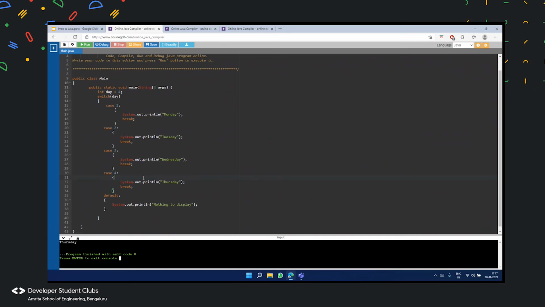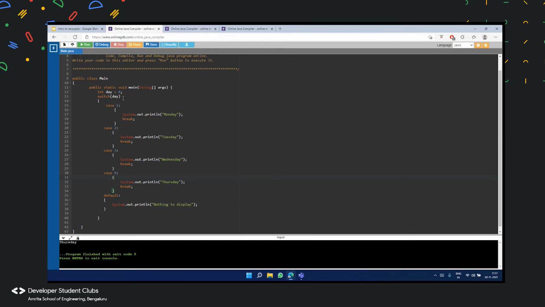Now it compared with case 1. Since it was not case 1, it went to case 2. Since it was not case 2, it went to case 3, and then it compared again and came to the last case, case 4. Since the value matched here, it printed Thursday, as we all expected.